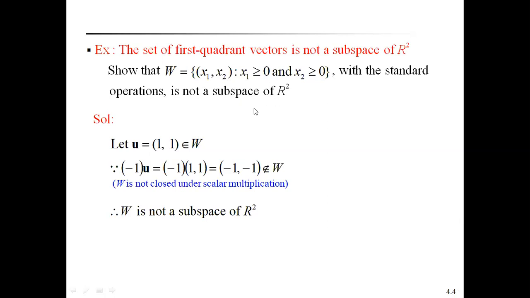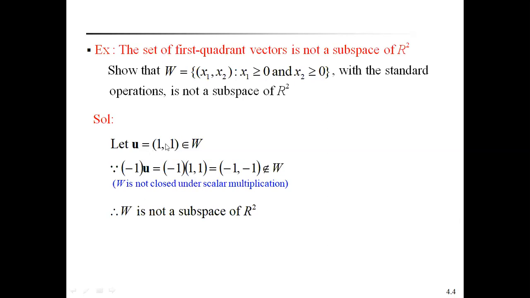A subspace mainly satisfies two properties: W is closed under vector addition, and W is closed under scalar multiplication. Any non-empty subset satisfying these two conditions is called a subspace of a vector space. Now we have to show that this is not a subspace of R square. For that, here is the solution.